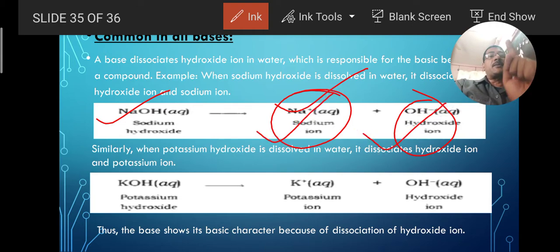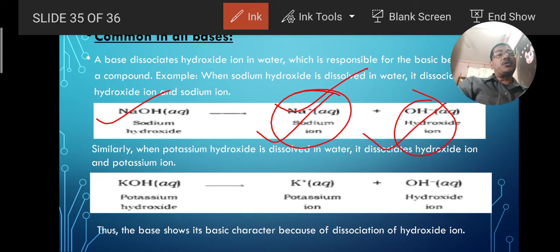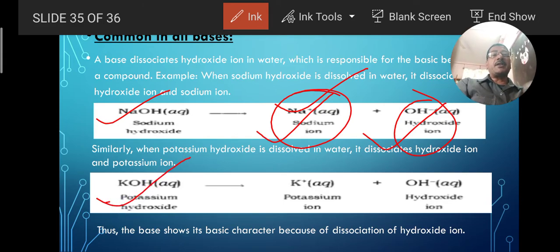So this sodium hydroxide, when dissolved in water, will produce a sodium ion, that is the cation, and an OH ion, that is called the anion. In the same way, potassium hydroxide, when it is dissolved in water, because it is written here clearly aqueous. Aqueous means it is the solution which is formed in water.